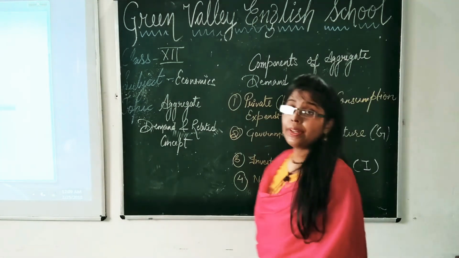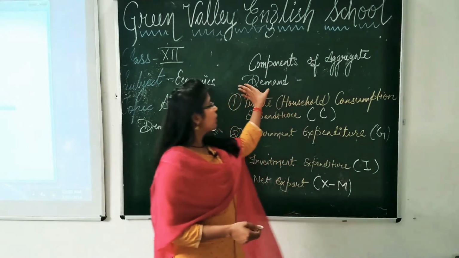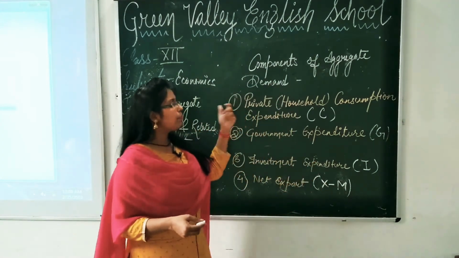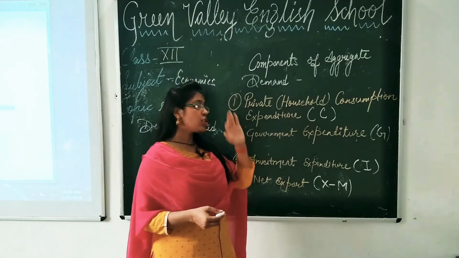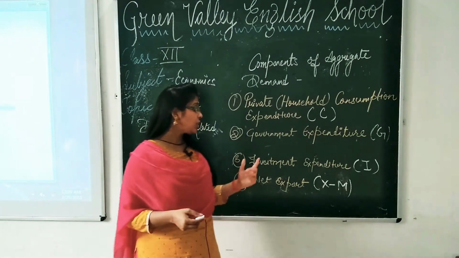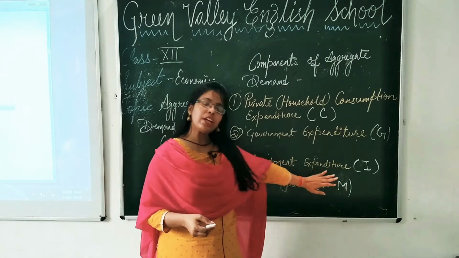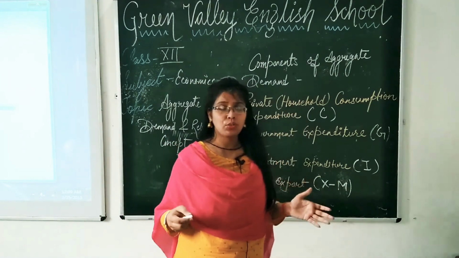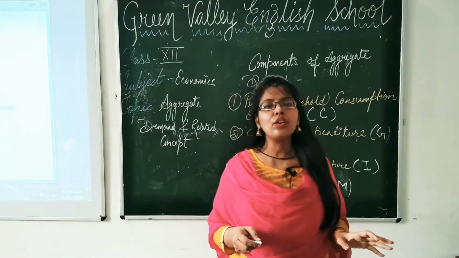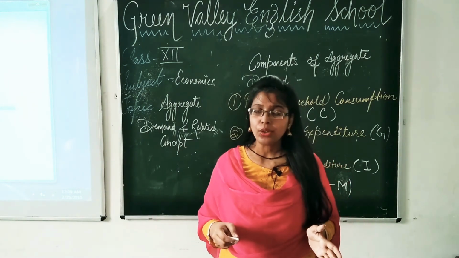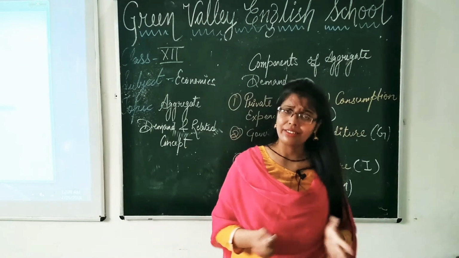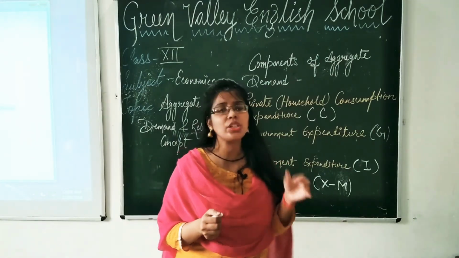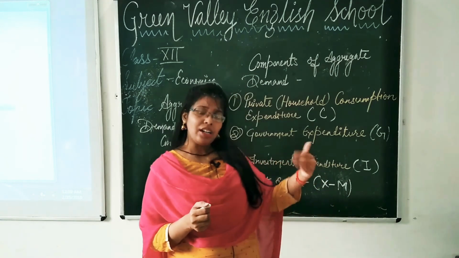So the components of aggregate demand, or you can say aggregate expenditure, are: first of all, private or household consumption expenditure; second, government expenditure; third, investment expenditure; and fourth, net export. What is private or household consumption expenditure, students? You all know that every household does consumption. Every household is spending money on something. We are all consuming something, like flour, rice, pulses.